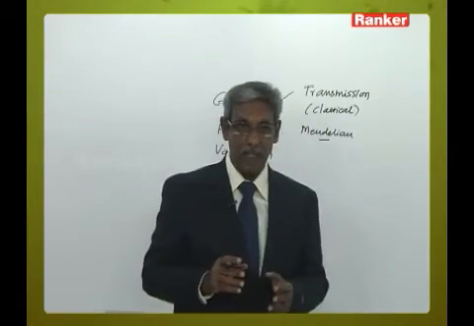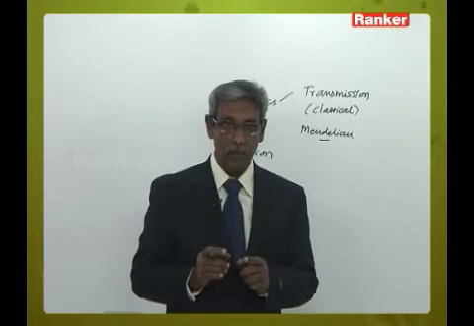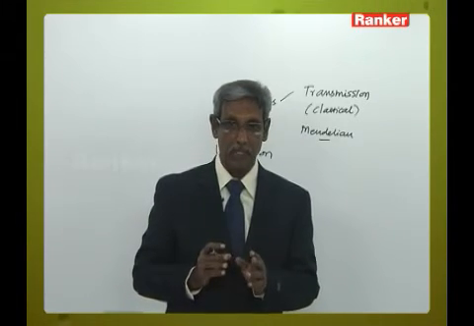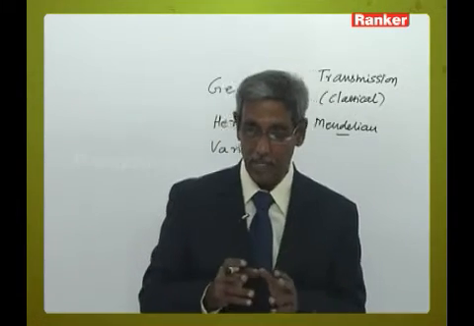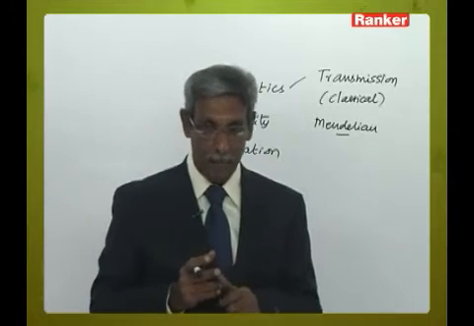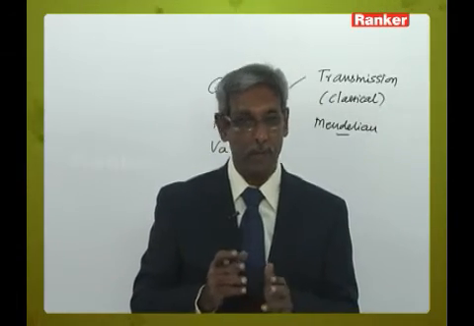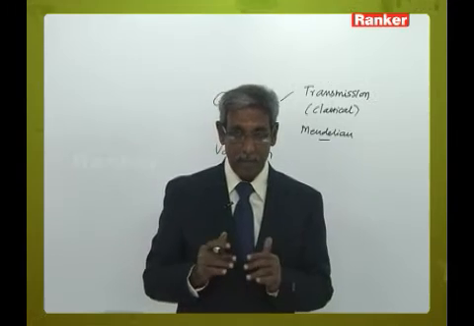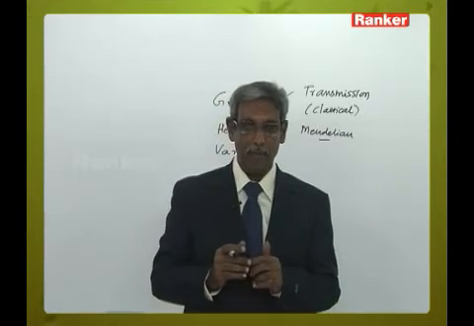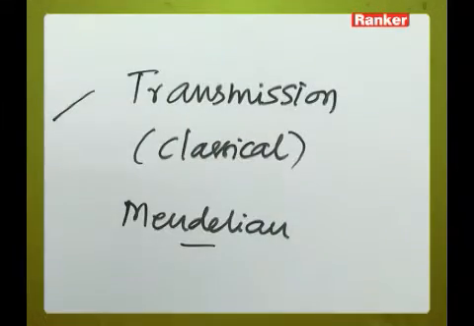Now the basis of genetics involves the integration of part A, which is termed as transmission or classical genetics, as well as B, molecular genetics, and C, genetics in relation to human welfare. So primarily at our level, we are going to be dealing with transmission genetics.